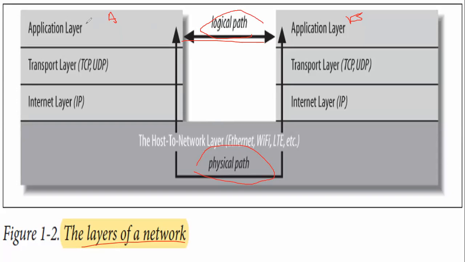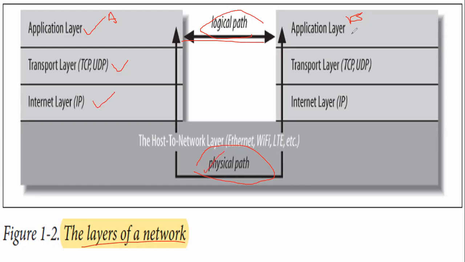So what actually happens? Let's talk about this. Actually, there are some layers, lots of layers. First layer is the application layer. Next one is the transport layer. Another one is the internet layer. Next, the physical path.